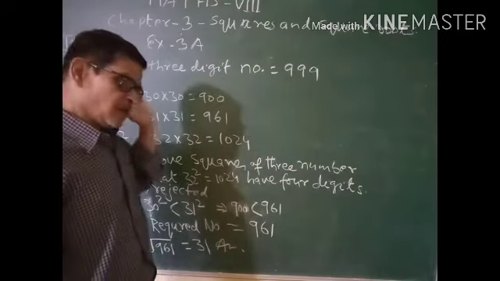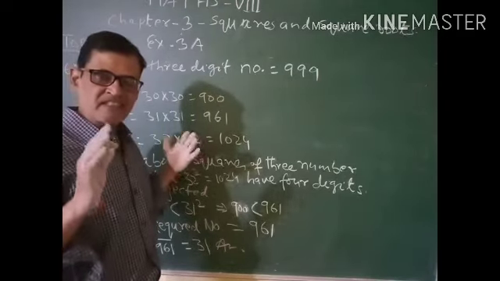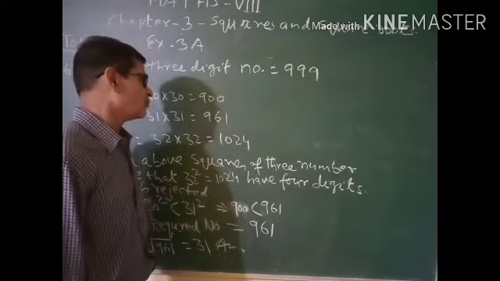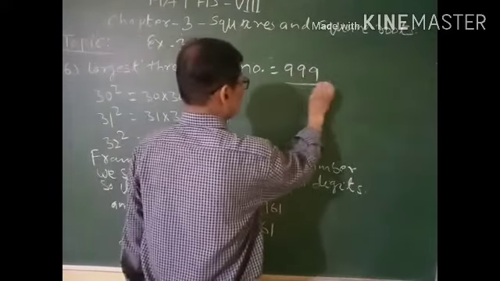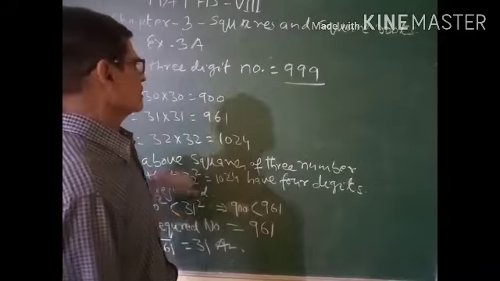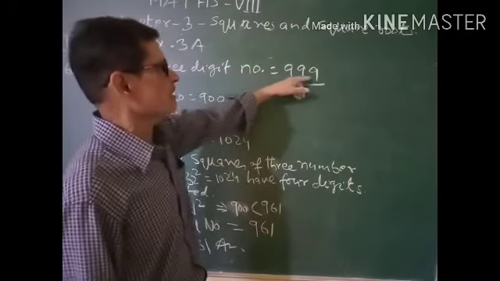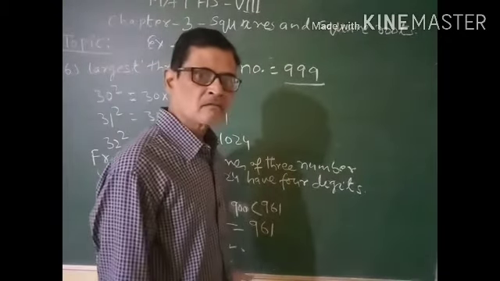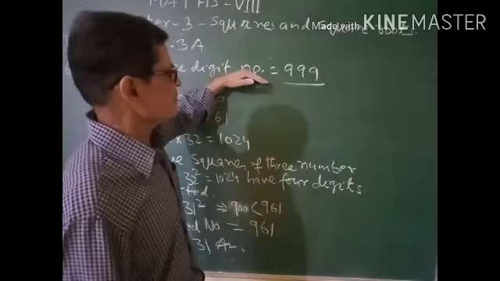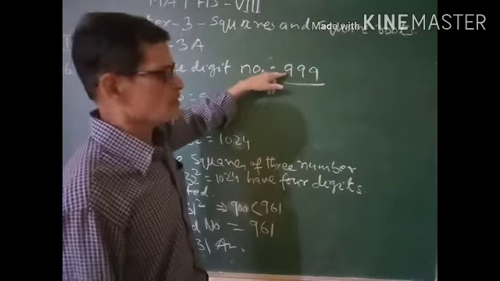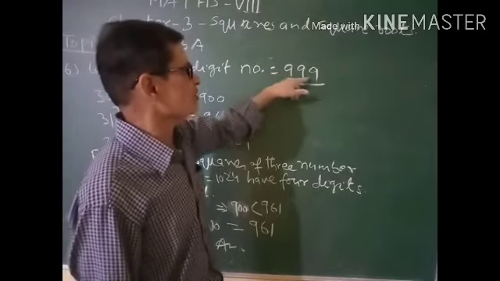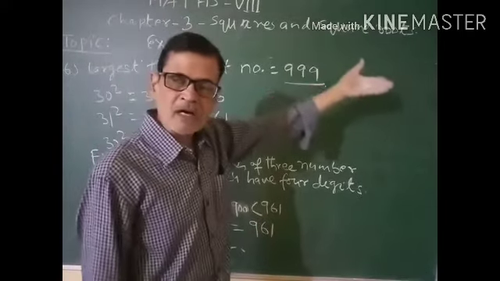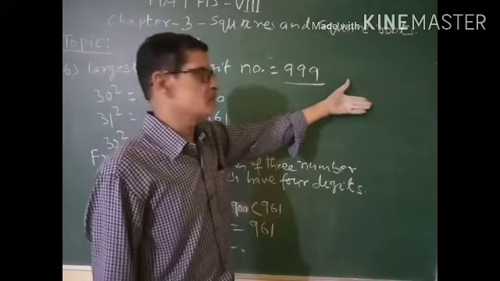Write down here, the largest 3 digit number is 999 and the lowest number is 100. So the number should be between 100 and 999. After this you get the 4 digit number.